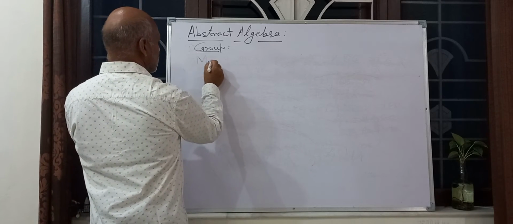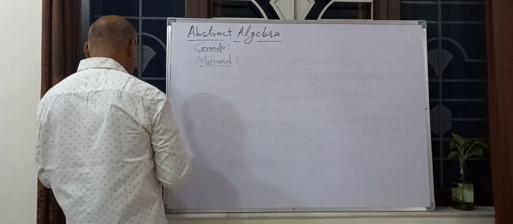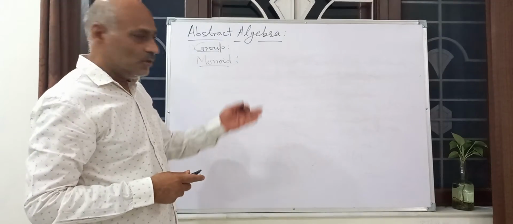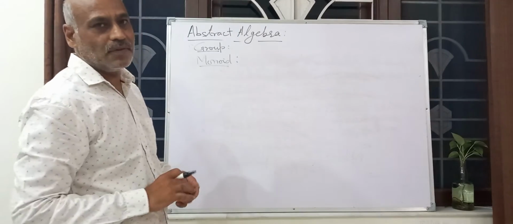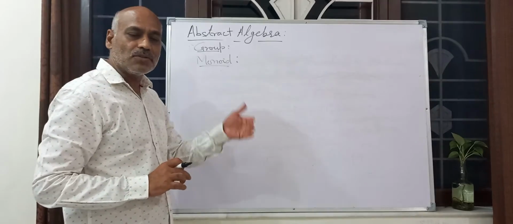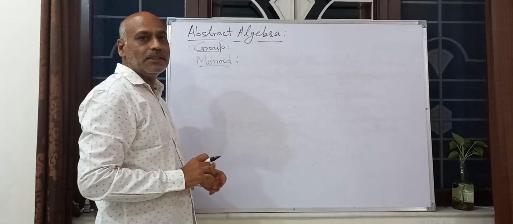Now, the next definition is monoid. Monoid means semigroup plus identity. In a monoid, associativity holds and an identity element exists.